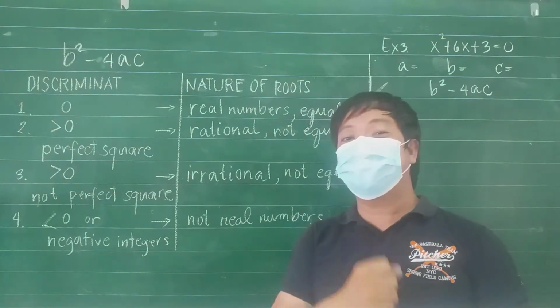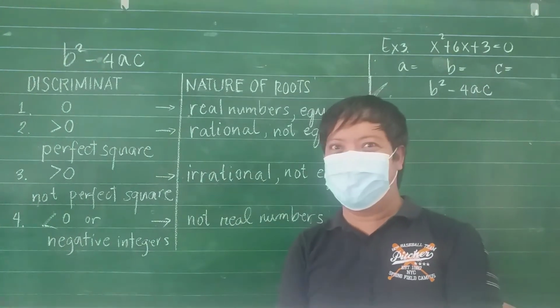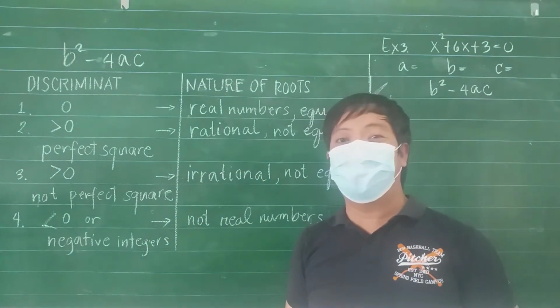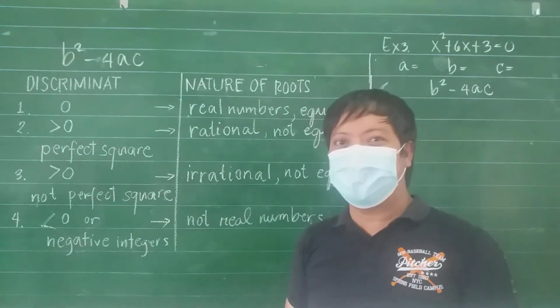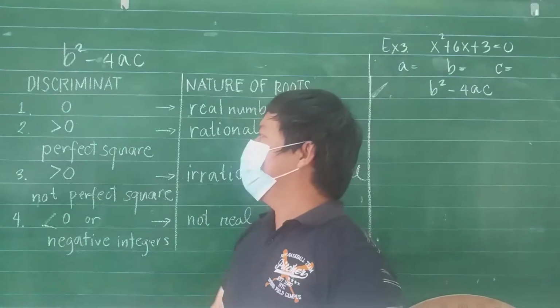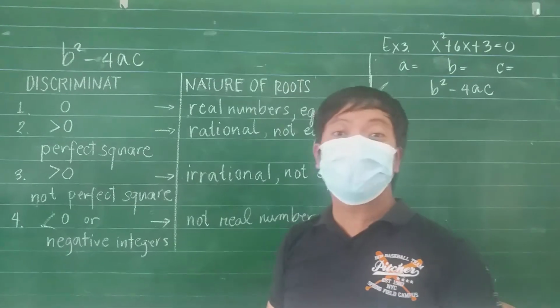Today, we're going to continue our discussion from last meeting. Kasi di ba nakadalawang example lang tayo sa unang video na in-upload ko. So ngayon tutuloy natin. Okay, so the third example, if the discriminant or the value of b squared minus 4ac